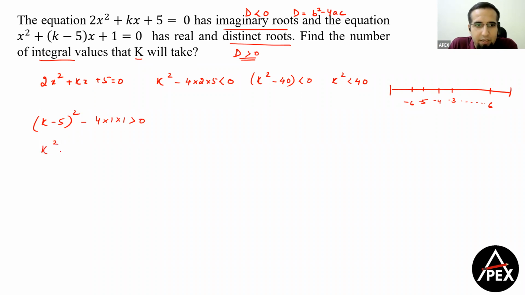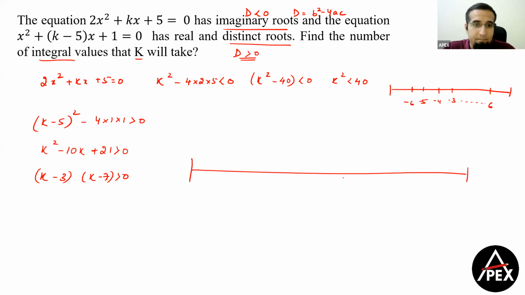तो ये क्या आ जाएगा यार? k square minus 10k plus 25 minus 4 will give you plus 21 is greater than 0. Now 21 को plus 3 plus 3 and plus 7 में कर सकते हैं. So this becomes k minus 3 into k minus 7 is greater than 0. Now let's plot them on a number line. So on one side I have 3 and I have 7. So greater than 0 will be greater than 7. Clear? And less than 3.